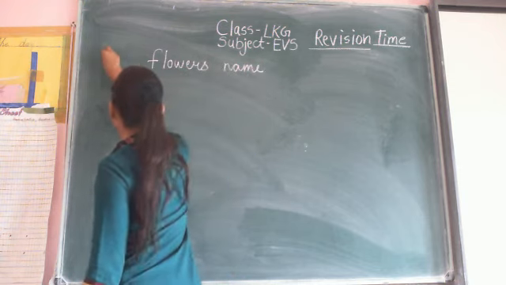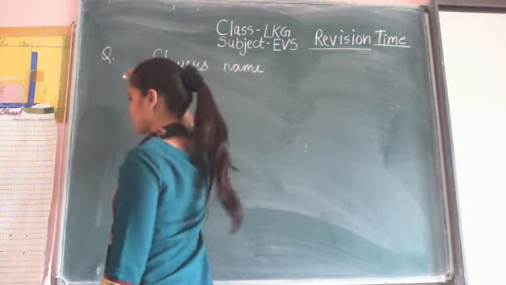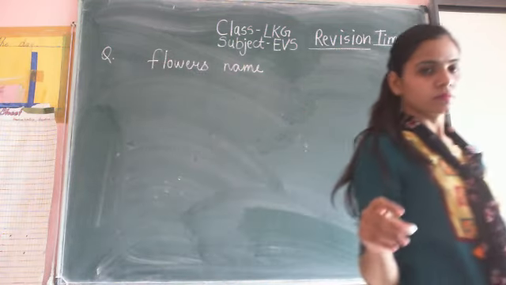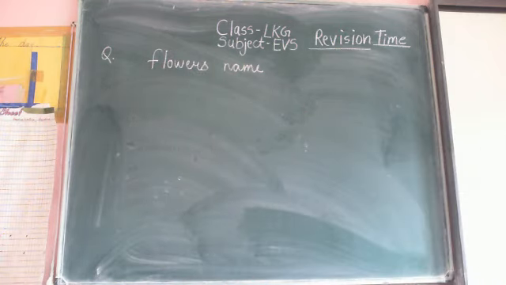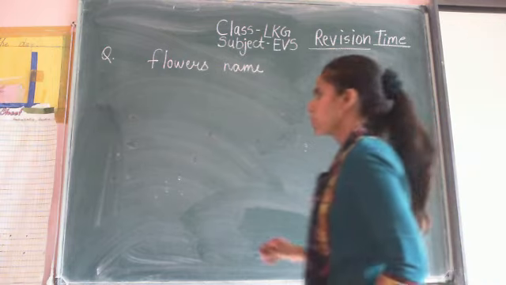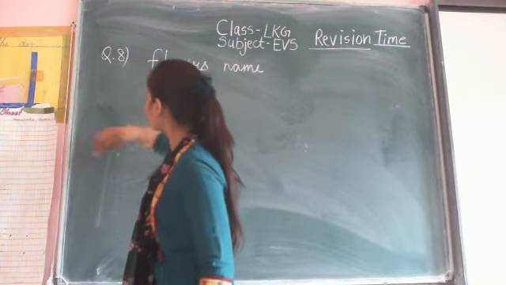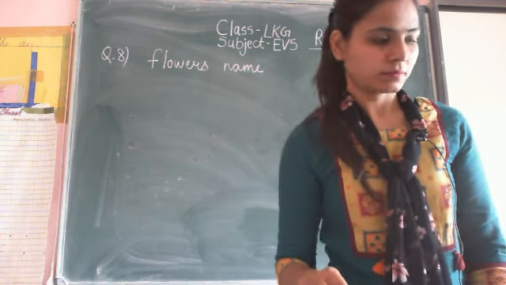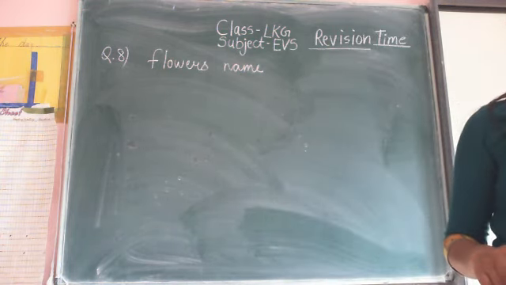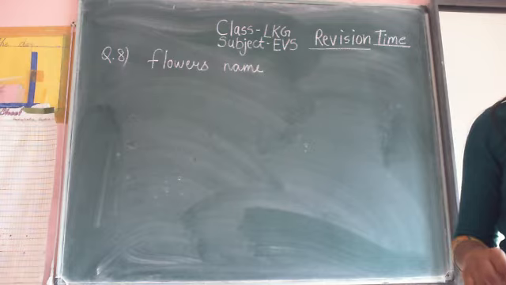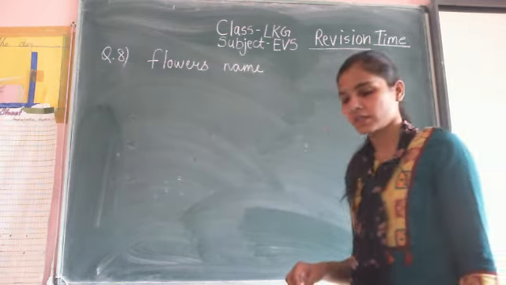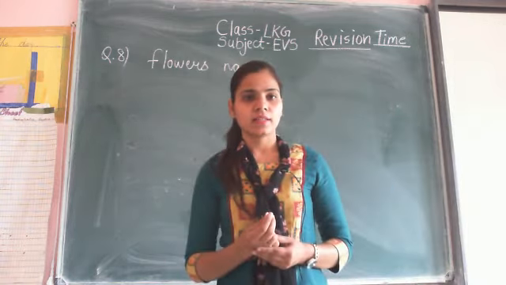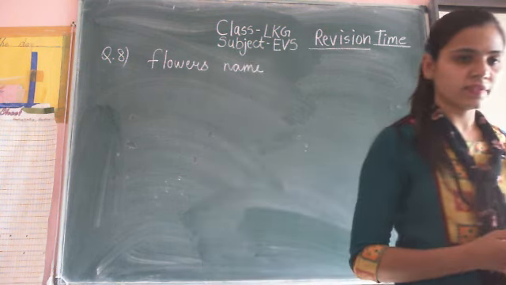It is question number 8. 7 questions are done. Now question number 8 is flowers name. Flowers name, first we make the pictures, then write down the name of the flower.